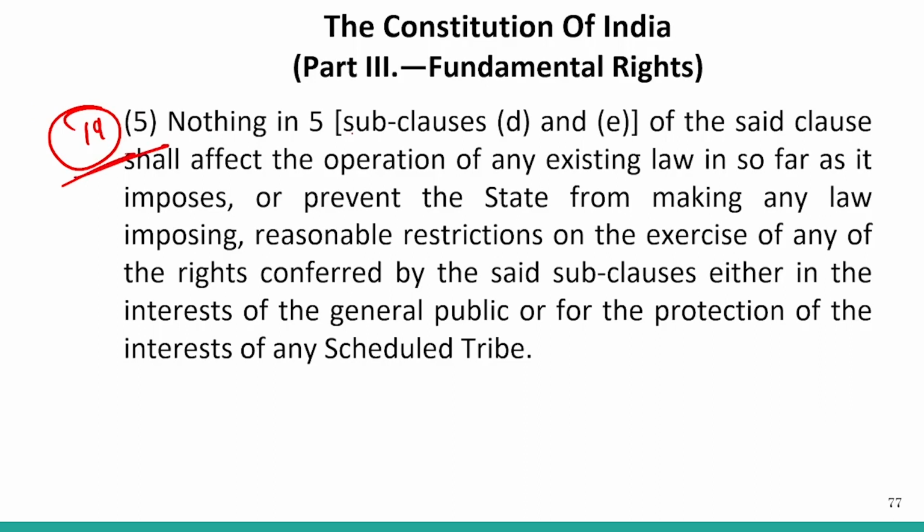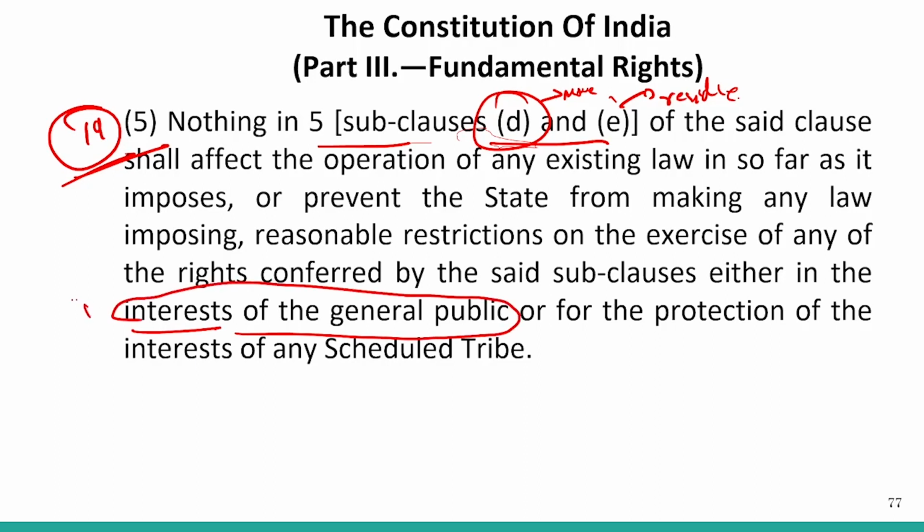Clause 5 talks about the reasonable restrictions applicable to the fundamental freedom to move throughout India and to reside throughout India. What are the restrictions that are applicable over them? It is the interest of the general public. This is the first reasonable restriction, or for the protection of the interest of any Scheduled Tribe. So this is the second restriction.